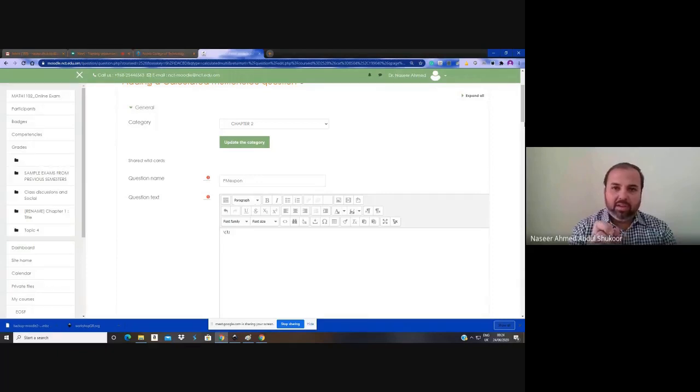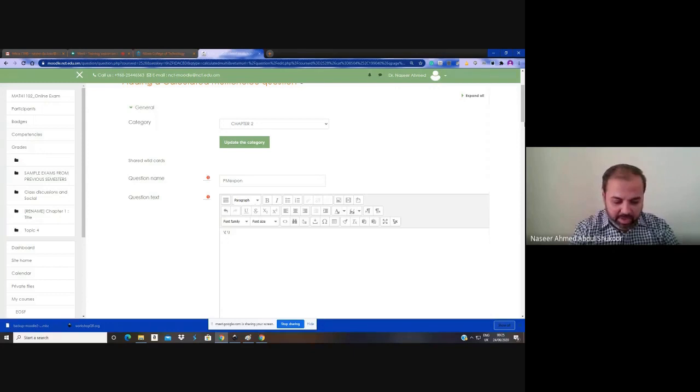Somewhere in the courses in business, they are using the dollar symbol. If they type something with a dollar, then it reflects some other display. So that's why the default setup in Moodle, hereafter forever, is slash bracket open bracket and slash bracket close bracket. In between this, whatever you are typing is LaTeX code. Even if you are using text in between, as I said, it is considered as LaTeX code.